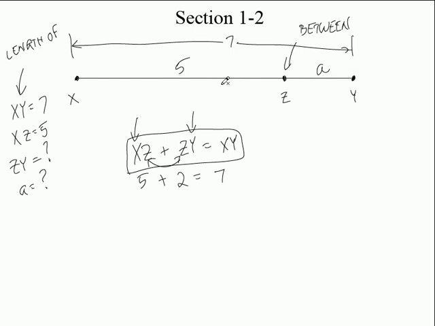You just go 7 minus 5, or you could do it like this. Watch. If I was to do this, I would definitely just look at this and say, oh, 7 minus 5 is 2. But I just want you to see how this works. I could say 5 plus A. What does 5 plus A equal? The whole thing, which is 7. Do some algebra. Subtract 5 from both sides. That cancels. A is 2. Right? You could do it like that, couldn't you? Now, sometimes the numbers are a little trickier.